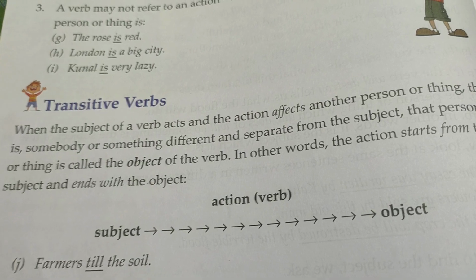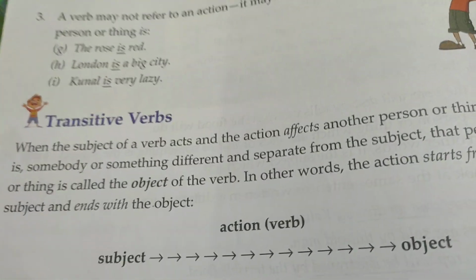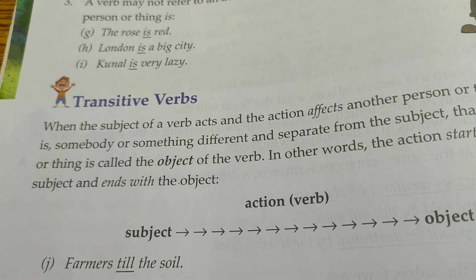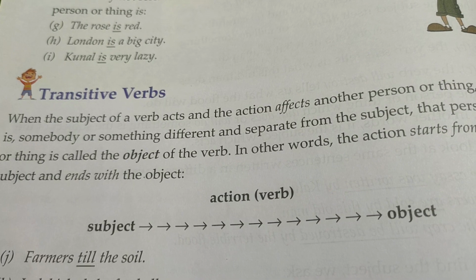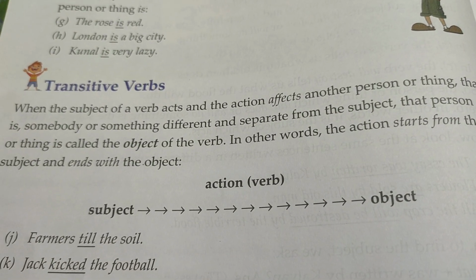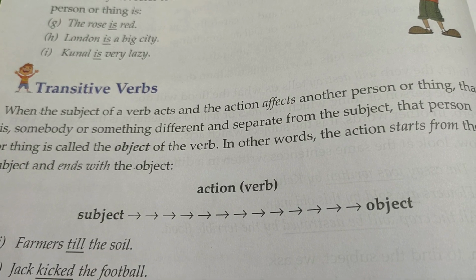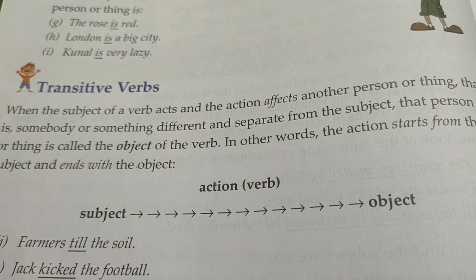Now, transitive verbs. You have to listen carefully here. When the subject of a verb acts and the action affects another person or thing, that is somebody or something different and separate from the subject, that person or thing is called the object of the verb.